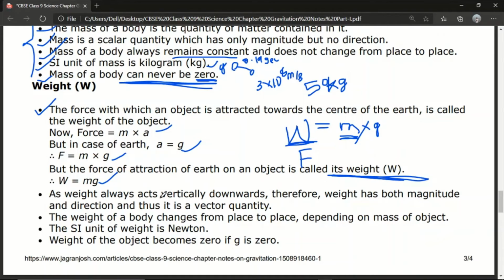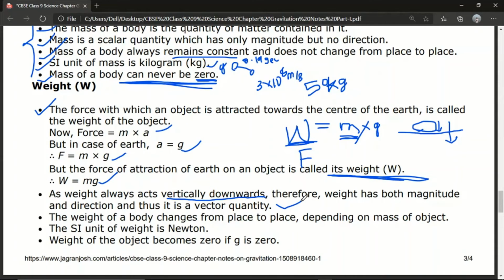Weight always acts vertically downward. If we place any object on a table or on the surface of the earth, its weight will always act towards the downward direction of the earth. So weight has both magnitude and direction. Because it is a force, weight is also a vector quantity. So here we get to know another point: weight is a vector quantity.